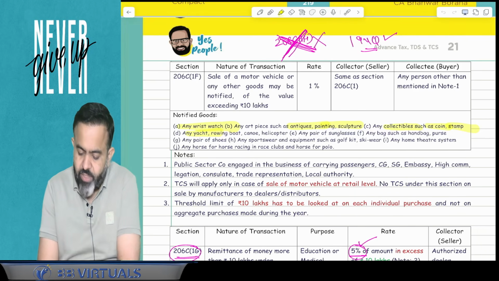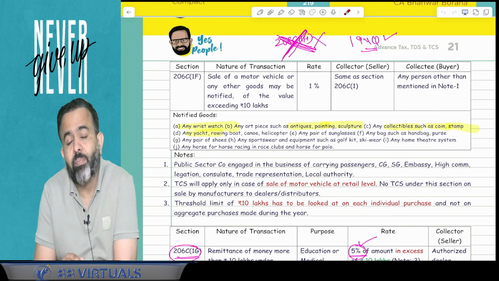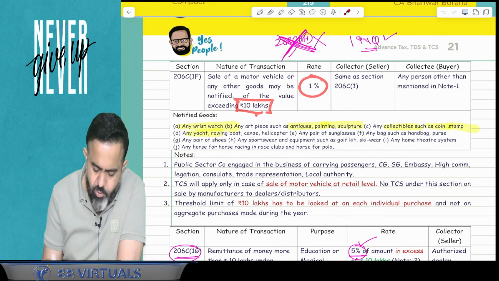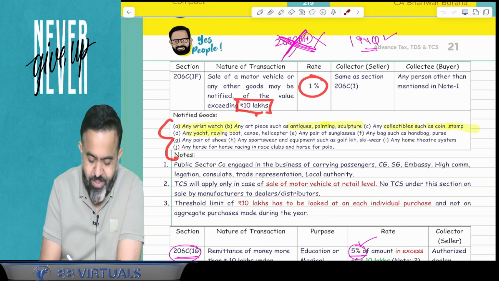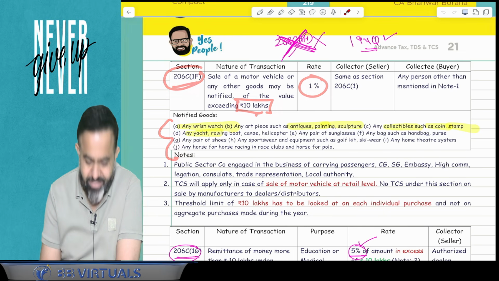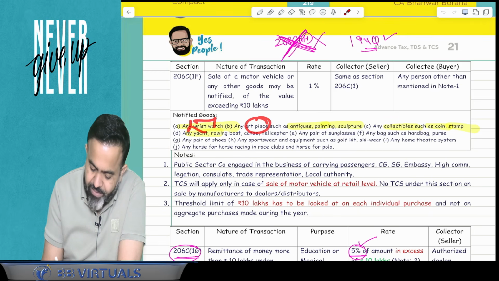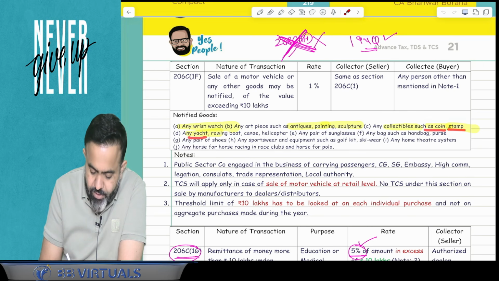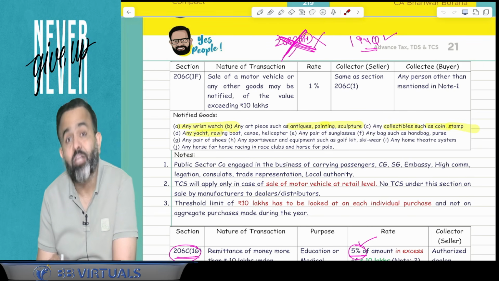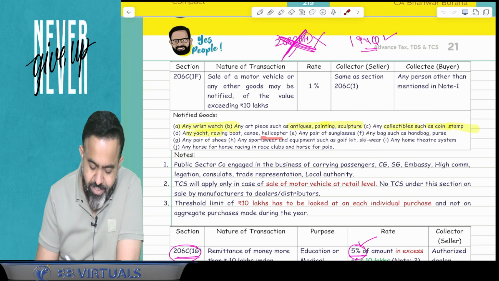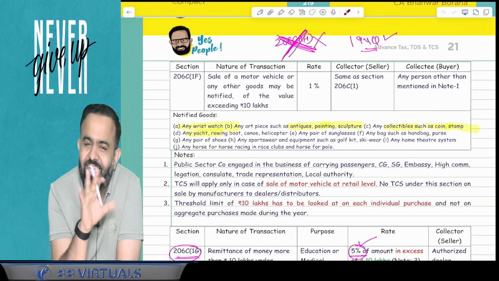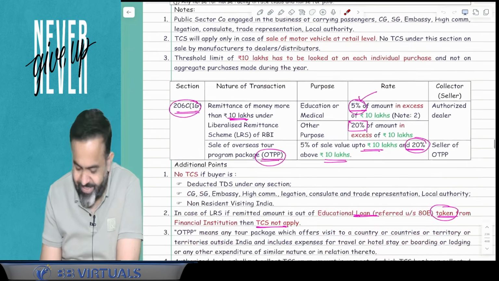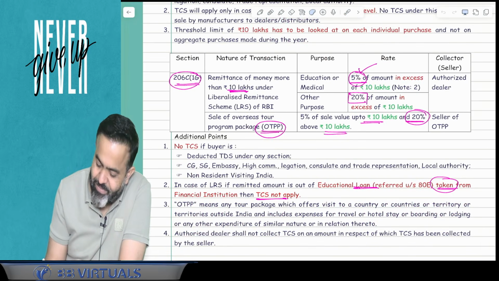So guys, under section 1F, you know that earlier TCS was applicable only in case of a motor vehicle. If the motor vehicle is more than 10 lakh, then TCS is 1%. Now they have added all the fancy items. That's why you can remember 206C 1F means all fancy items like wristwatch, any art piece such as antique painting, sculptures, collectibles such as coin, stamp, yacht, drawing, boat and all. They have also covered helicopter here. So if you are purchasing any helicopter of more than 10 lakh rupees, then TCS is applicable at the rate of 1%.